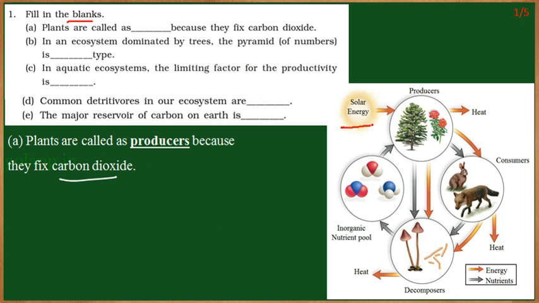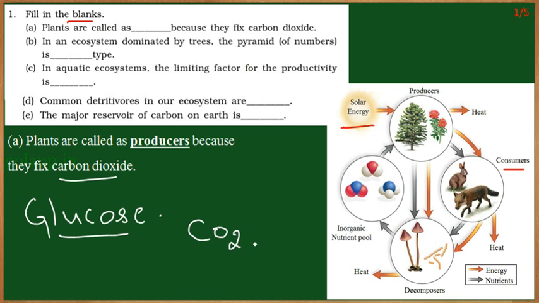They use the solar energy, that is sunlight, and convert this light energy into chemical energy in the form of glucose, which is consumed by the plants for their energy, and also by other organisms like the consumers, which depend upon the plants for food. So plants are called producers because they are able to fix carbon dioxide, that is, to make food, glucose. To make that food, they use the carbon dioxide available in the atmosphere. So the answer should be producers.